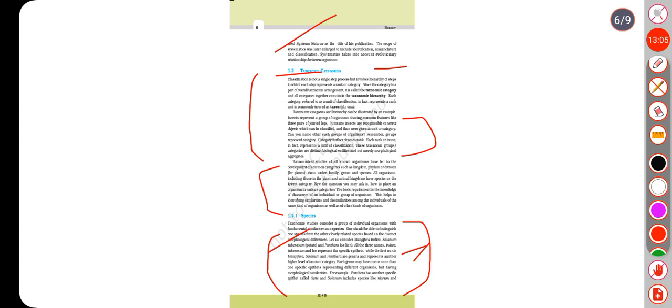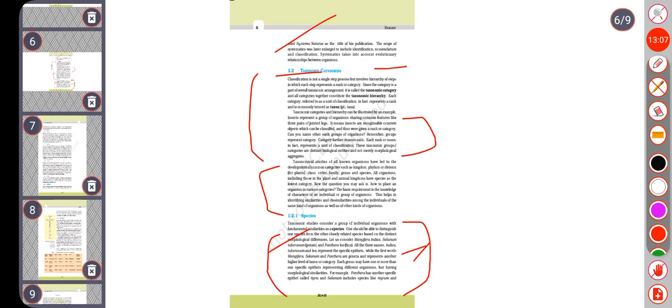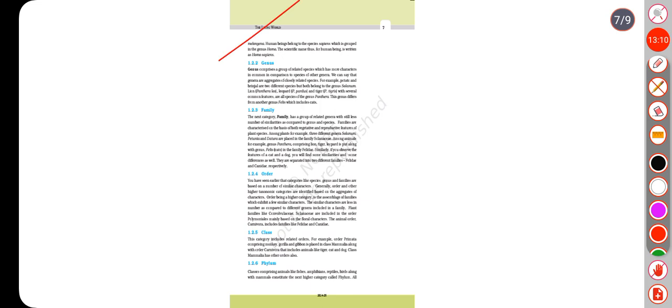Human beings belong to the species sapiens which is grouped in the genus Homo. The scientific name thus, for human being, is written as Homo sapiens.